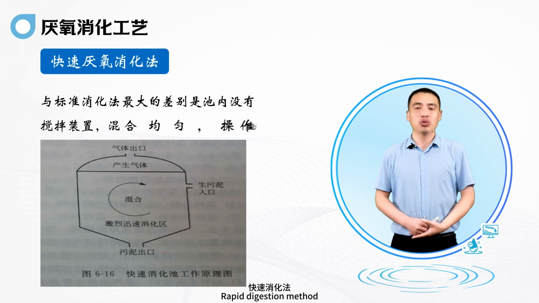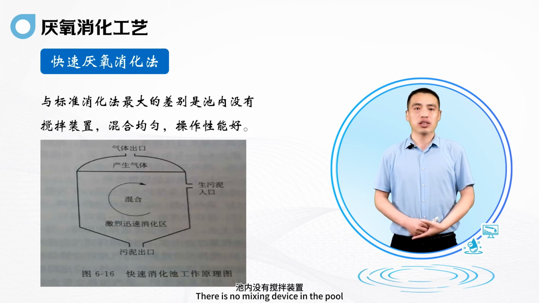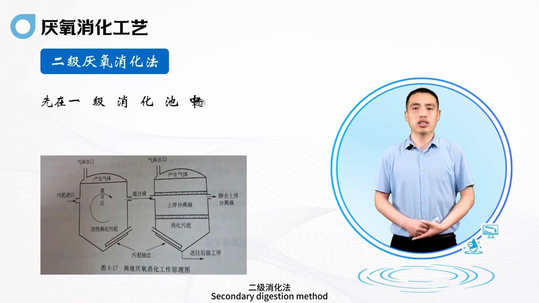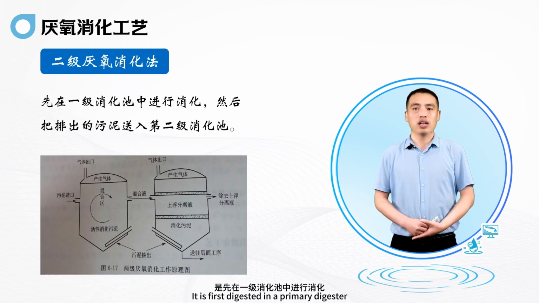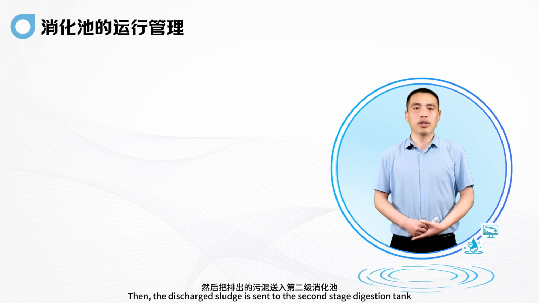Rapid digestion method. The biggest difference from the standard digestion method is that there is a mixing device in the pool, its mixing is relatively uniform, and it has very good operational performance. Secondary digestion method. The sludge is first digested in a primary digester, then the discharged sludge is sent to the second stage digestion tank.